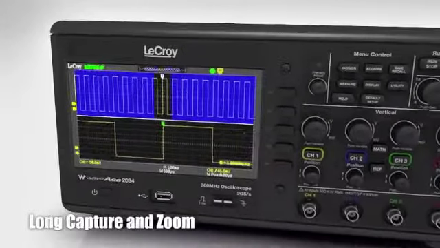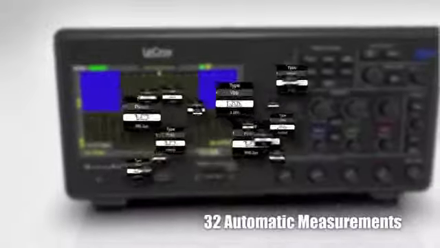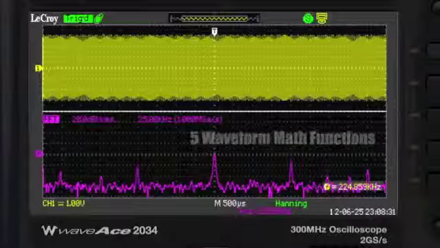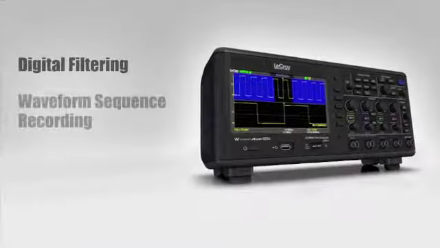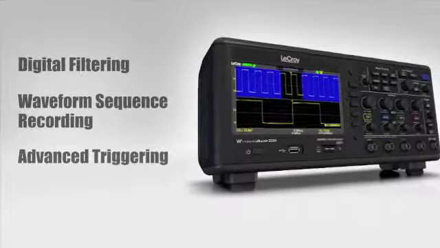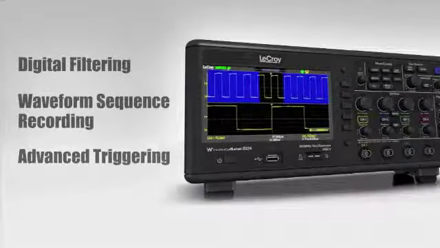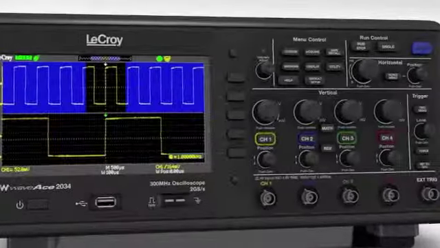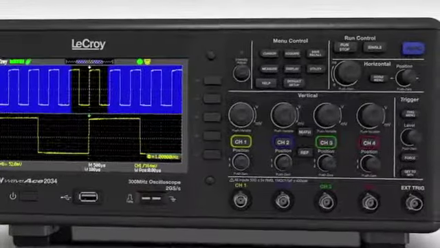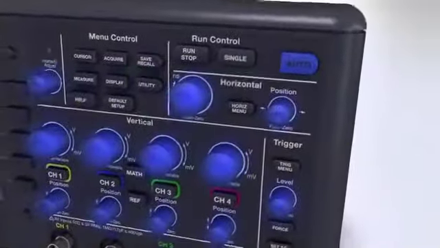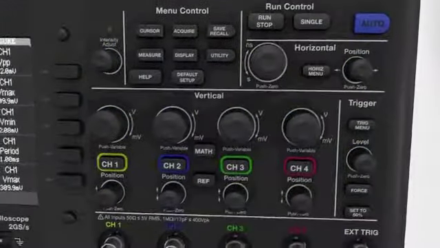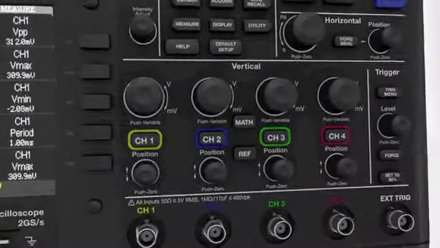Long capture and zoom, 32 automatic measurements, 5 waveform math functions, built-in pass-fail test, digital filtering, waveform sequence recording, and advanced triggering are features that simplify how you work. The WaveAce user interface is designed to save time and make all the features easily accessible. All knobs on the front panel have push-button functionality to simplify common tasks.